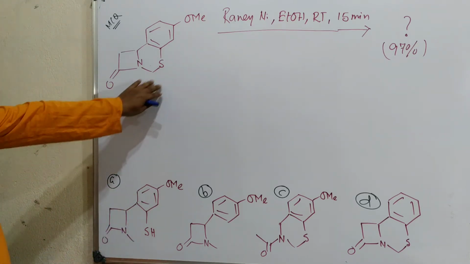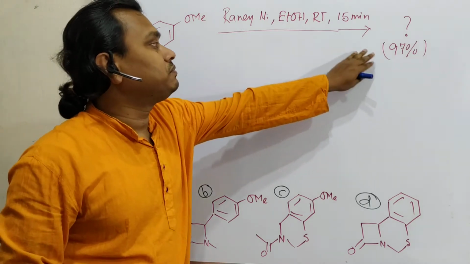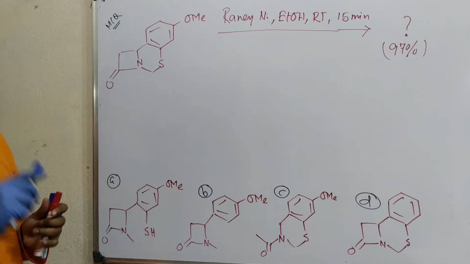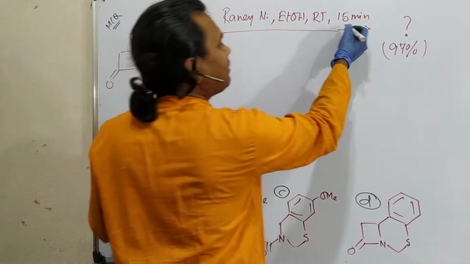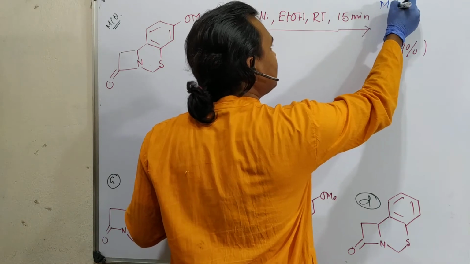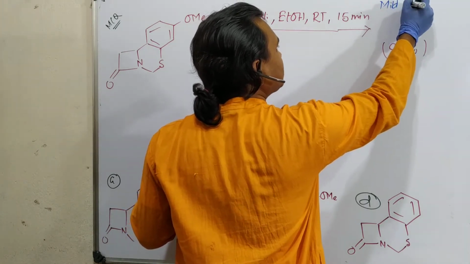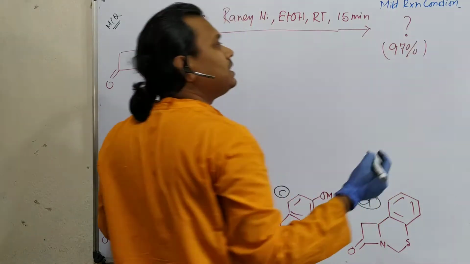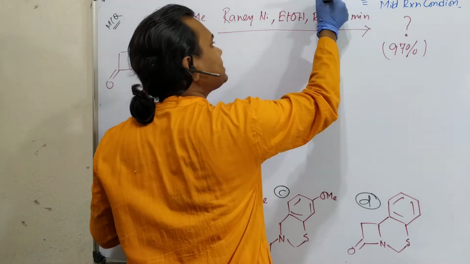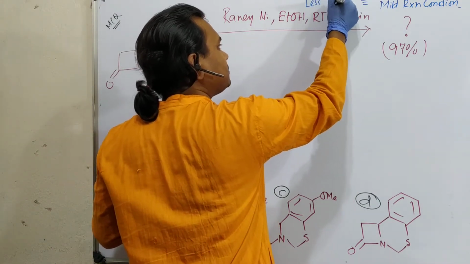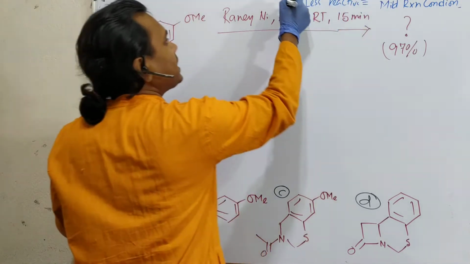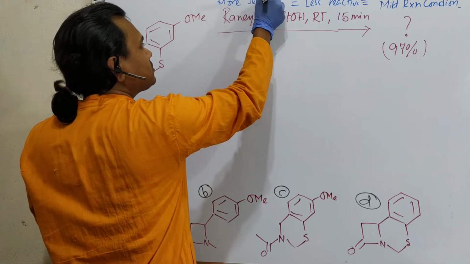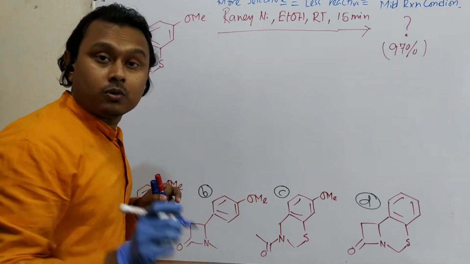So this molecule reacts with Raney nickel, ethanol, room temperature, 15 minutes, and produces a product, and we have to find out what is the major product. So from this, one thing is clear, that the reaction condition is actually a mild reaction condition. If something is mild, it means less reactive. Okay, if something is less reactive, that is equivalent to more selective. So this is the backbone to solve the problem.